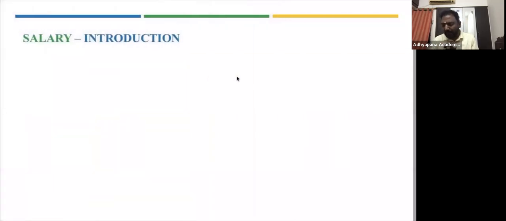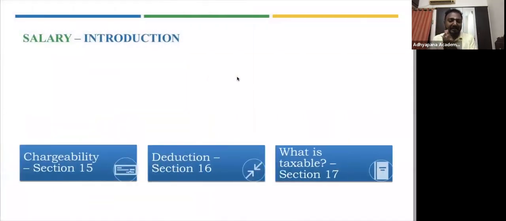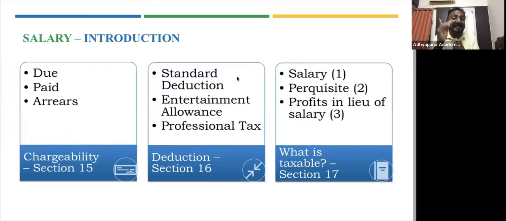When you say salary, basically what we are trying to understand is there are three categories in salary that we'll be discussing. Every head of income in the Income Tax Act will have something called a charging section. So what is the charging section? Section 4 of the Income Tax Act says an income can be taxed under this Act. So the power is given to the central government to charge income tax on a particular transaction. Not just on the whole Income Tax Act, there must be a charging section in each of the chapters also. So salary's charging section is section 15. Section 15 says a particular income can be charged as salary income. So that is what gives the power to the central government.